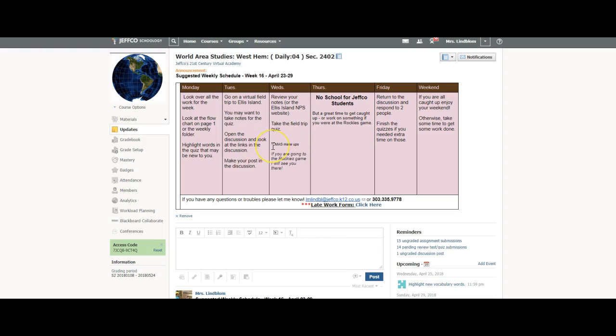Also, remember, if you have missed CMAS, Wednesday is the day for makeups. If you sign up to go to the Rockies game, I will see you there.